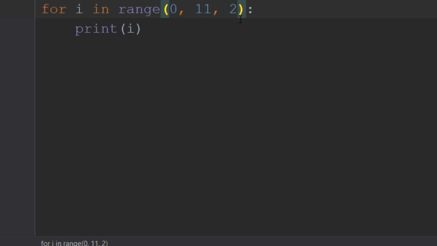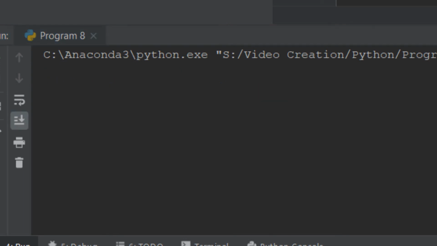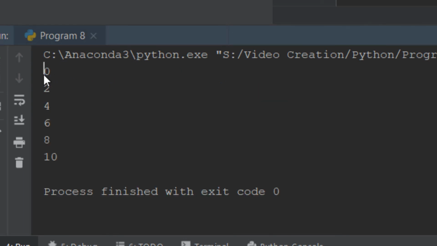So it starts at 0, then increments by 2: 0 plus 2 is 2, 2 plus 2 is 4. This is basically the use of the increment in the range function. Now let's run the program. As you can see, it prints 0, 2, 4, 6, 8, 10.